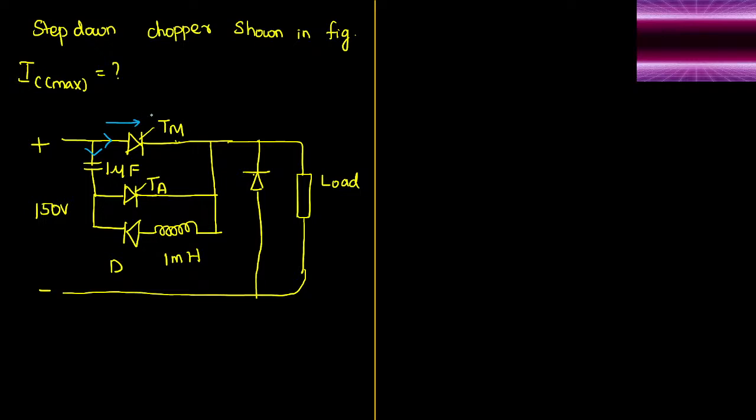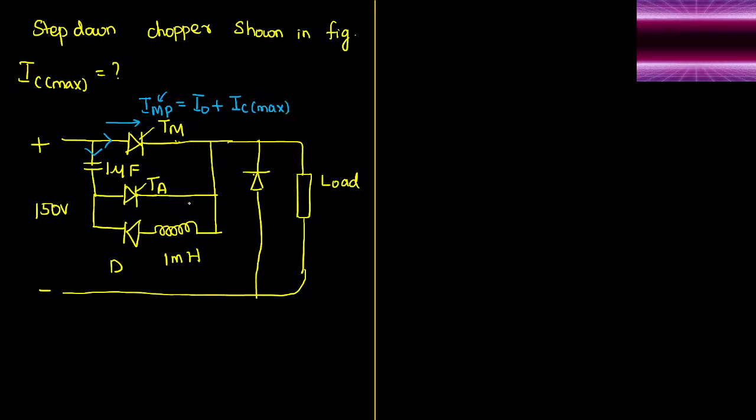First conclusion: I am asking what is the maximum peak current that can flow through the main thyristor. M denotes main thyristor, P denotes peak current. So the maximum current that can flow through the main thyristor is the addition of output current I naught plus the maximum peak current flowing through the capacitor.